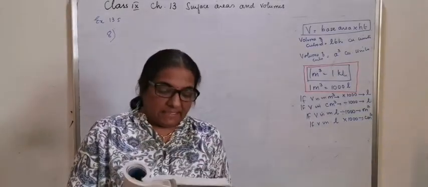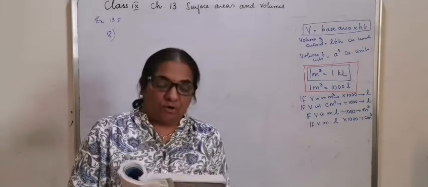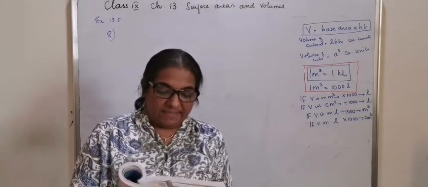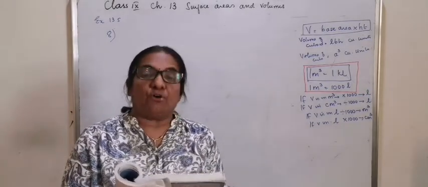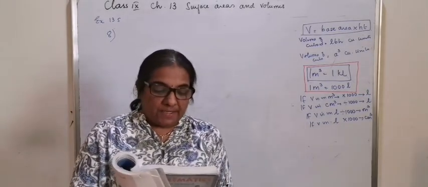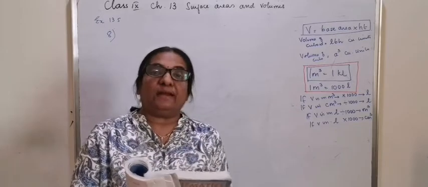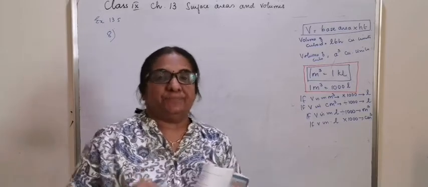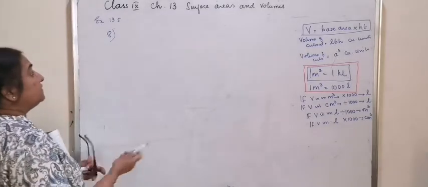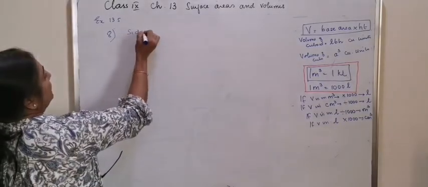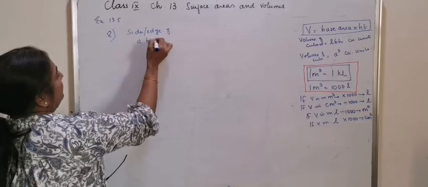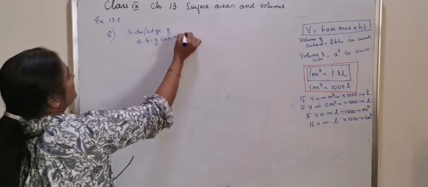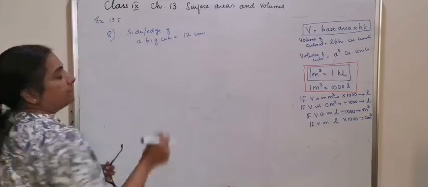Question number 8. A solid cube of side 12 centimeter is cut into 8 cubes of equal volume. A solid cube of 12 centimeter edge. That means the side or edge of the big cube is 12 centimeter.